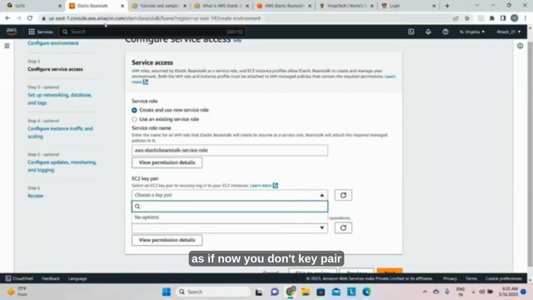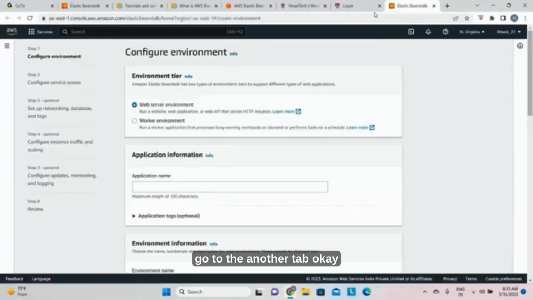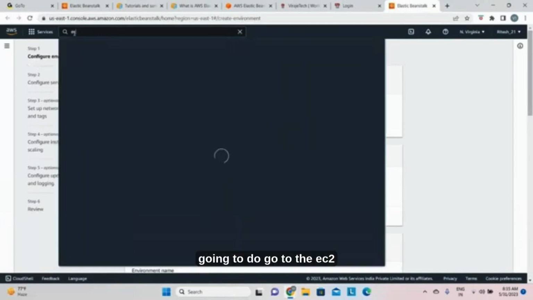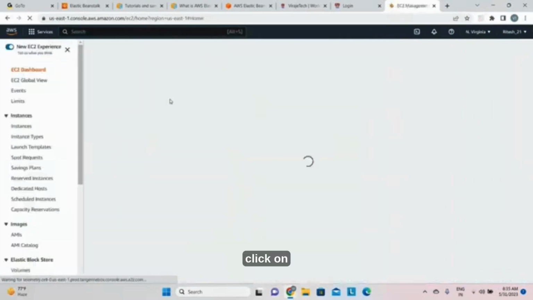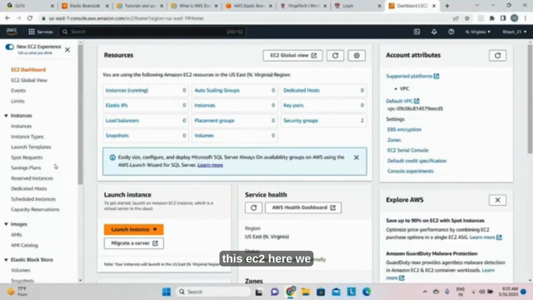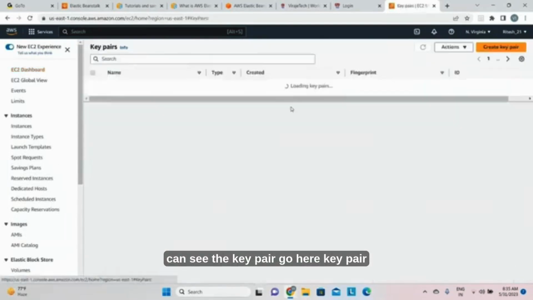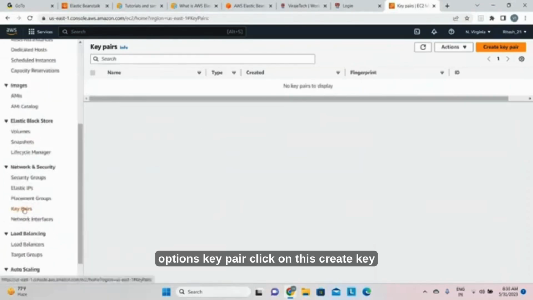As of now you don't have a key pair, you copy this and go to another tab. Okay. And now what we are going to do, go to EC2, click on this EC2. Here we can see the key pair. Go here, key pair. You can see the key pair option here also.